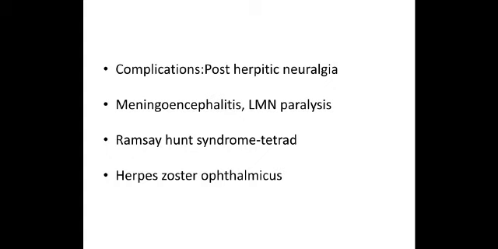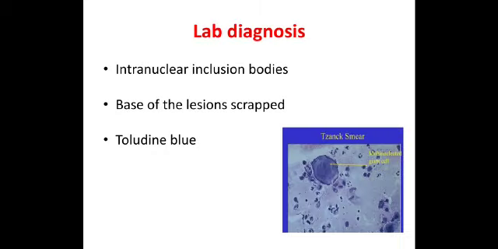So facial nerve involvement or Bell's palsy, along with the lesions on the tympanic membrane, the oral cavity and the pharynx. This tetrad is called Ramsay-Hunt syndrome. And sometimes herpes zoster ophthalmicus, as I told you, the ophthalmic branch of the trigeminal nerve is commonly involved. So on the upper eyelid, you can see a lot of lesions and paralysis of the muscles of the upper eyelid, which we call herpes zoster ophthalmicus. These are the common complications of zoster in adults.